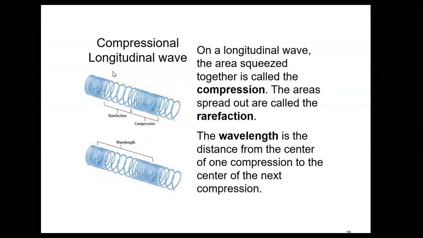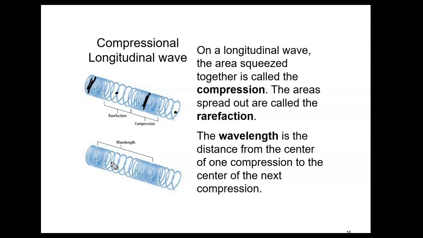Now, even though longitudinal waves are not as common, you do sometimes see them. Longitudinal waves don't have crests and troughs, but they do have wavelengths. It's defined in the same way, the length from one point on the wave to the next corresponding point. Instead of crests and troughs on a longitudinal wave, you actually have compressions and refractions. The spot where the wave bunches up the most, that's called a compression. And the space in the middle here where the wave spreads out the most, that's called a refraction.